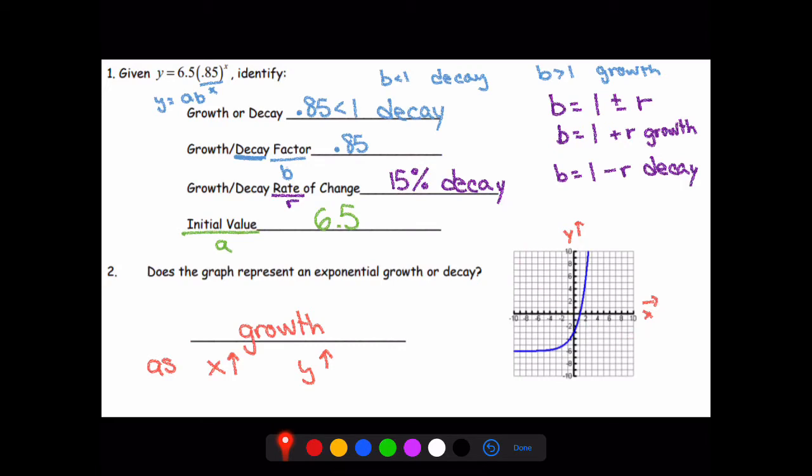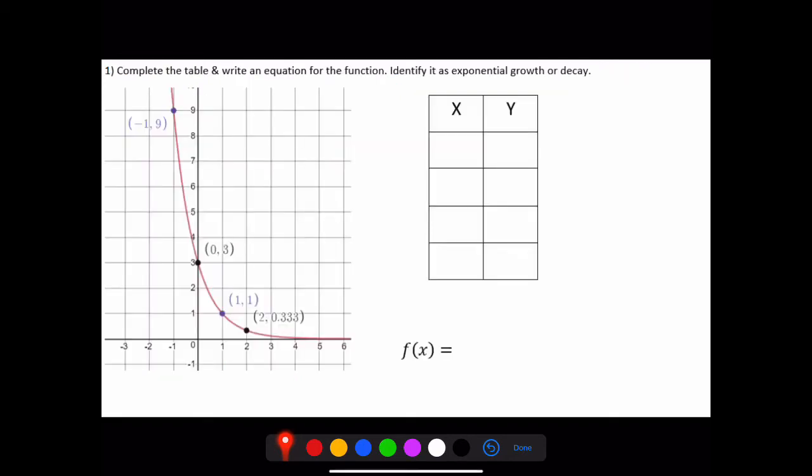Now, this is one of the few rare times where we actually cross the x-axis with these. In all the other forms that you will be dealing with exponential functions this year, you will always see them not ever cross the x-axis. This is something that you'll see more so in Algebra 2, but I just want to make sure that you know that those do exist.